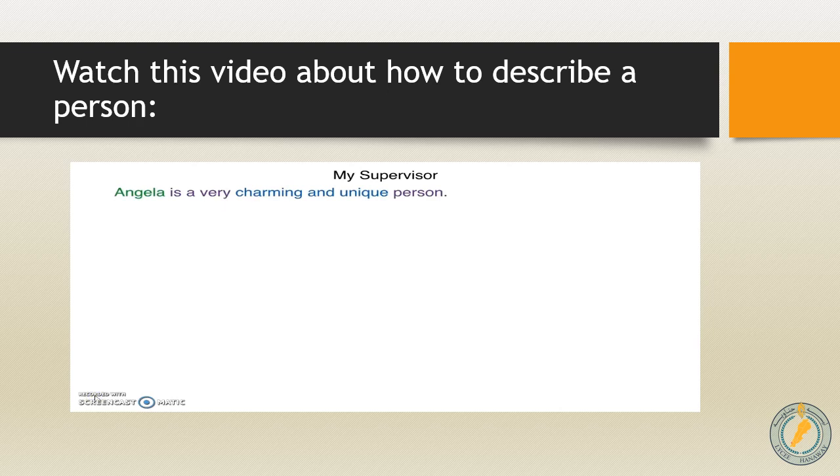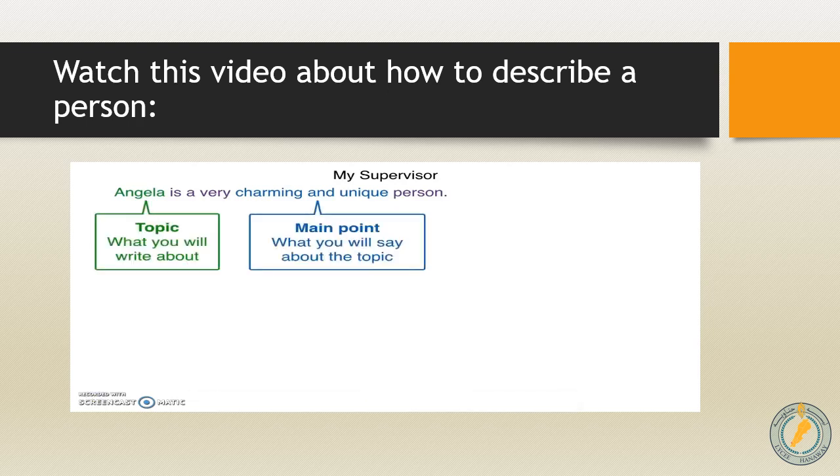Now let's start with the topic sentence. Angela is a very charming and unique person. This is the topic sentence that talks about the personality of Angela. In this topic sentence, we can see two parts, the topic and the main point. The topic is what you will write about, which is Angela, and the main point, what you will say about the topic. It means what we will say about Angela.